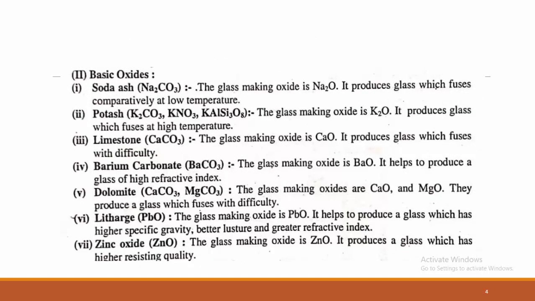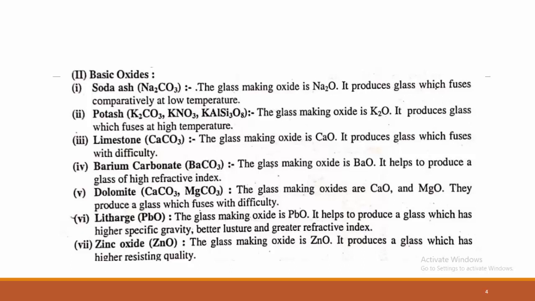Next are the basic oxides. What are the basic oxides? Here we have soda ash, that is sodium carbonate, and potash, the glass-making oxide of potassium, which fuses at higher temperature. Lime, that is limestone, calcium carbonate: the glass-making oxide calcium oxide produces glass which fuses with difficulty. Likewise, barium carbonate is also one of the basic oxides. Dolomite is calcium carbonate and MgCO3, magnesium carbonate. The oxides of calcium and magnesium produce glass which fuses with difficulty.